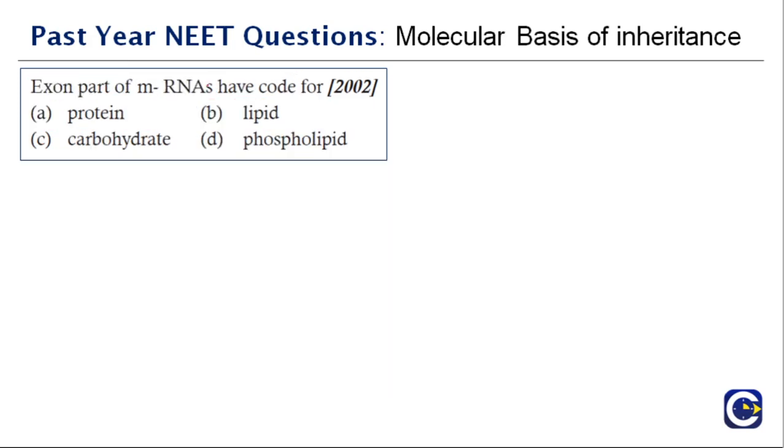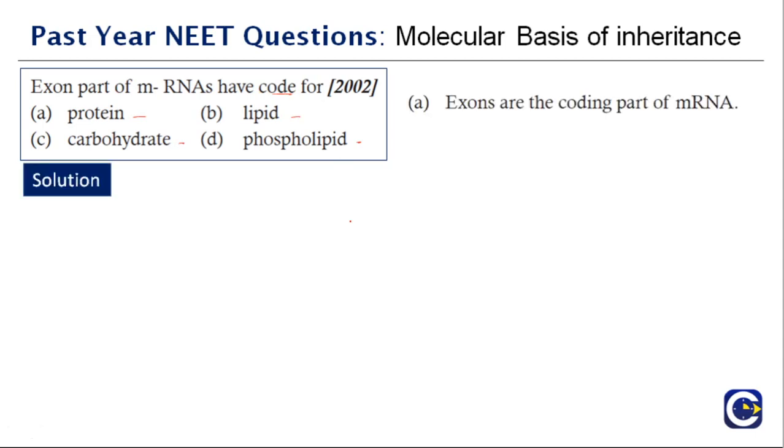Exon part of mRNA has the code for? This is a very easy question. So what is the exon part? Exon part of mRNA has the code for protein, lipid, carbohydrate or phospholipid. So what is the right answer? It is protein, right? Exons are the coding part of the mRNA that codes for protein. So the right answer is option A.